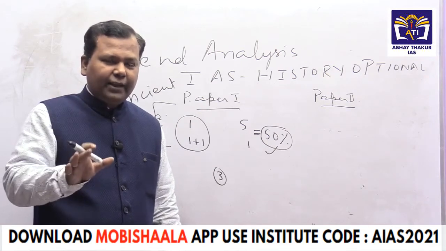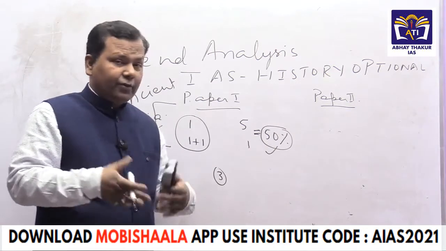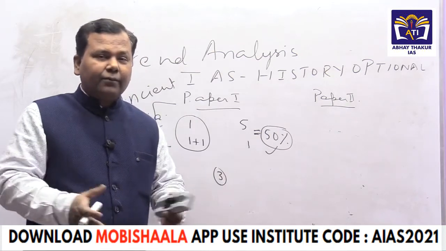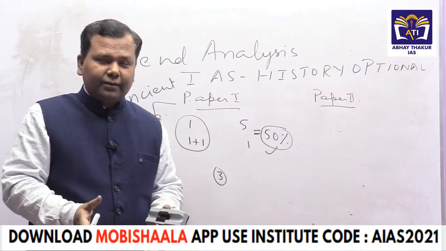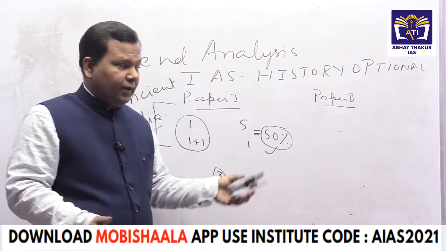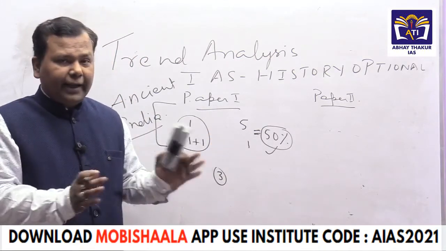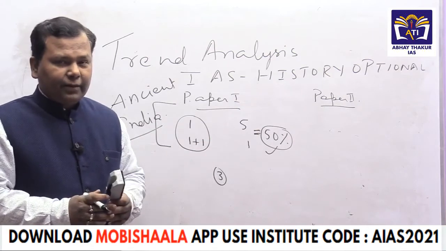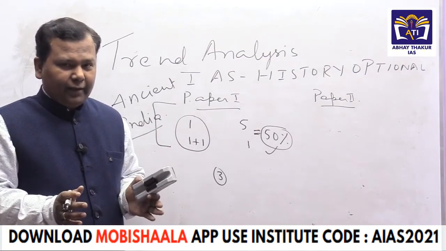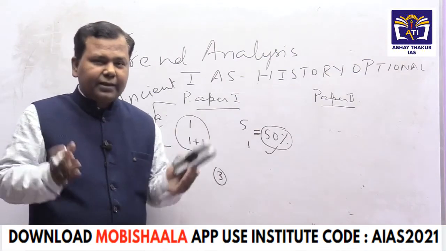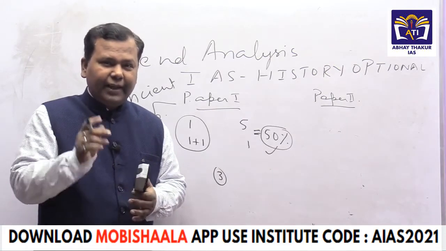And the guys whom I taught have got very, very good marks since 2004. So what is happening here is, if a candidate is covering 50% of part B, that is medieval India, that means your 50% syllabus is reduced. Then there will be one chance.